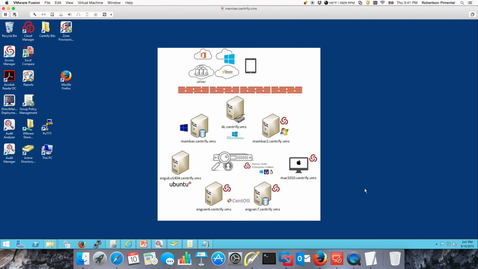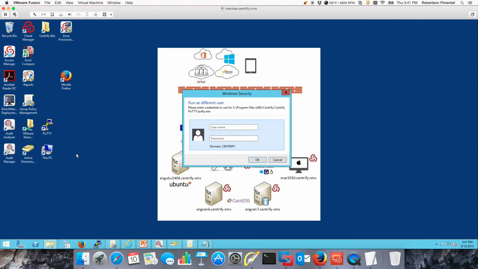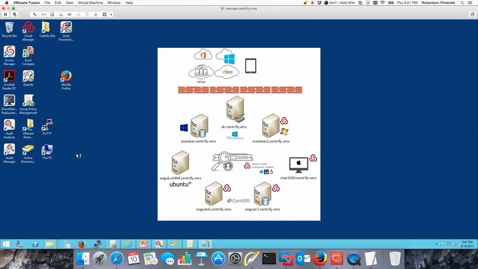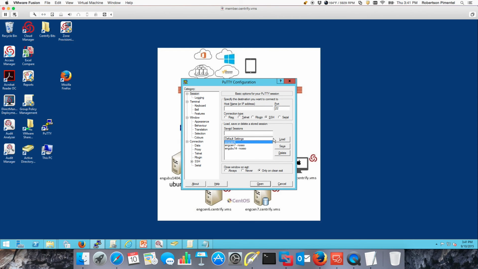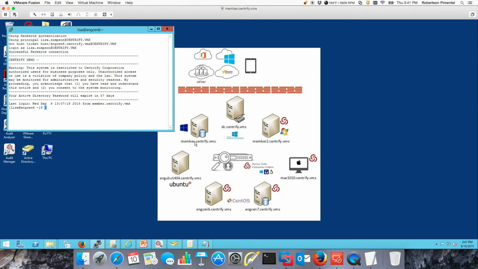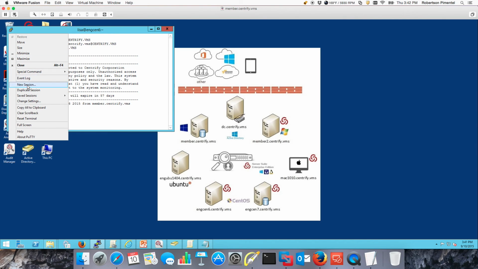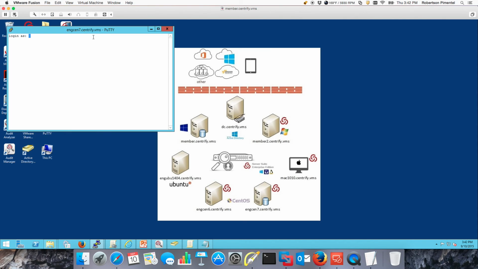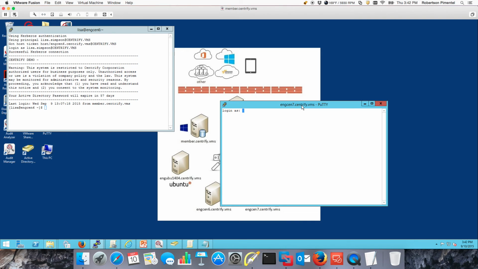With Centrify, basically we allow users to use their own AD account to access systems. Just to give you a quick demo, I'm launching Putty as Lisa Simpson here, and I'm going to be able to get either SSO or manual login to a system, but it's all using my Active Directory account.